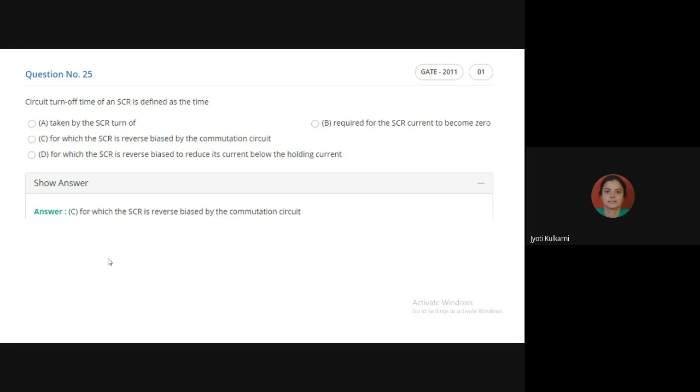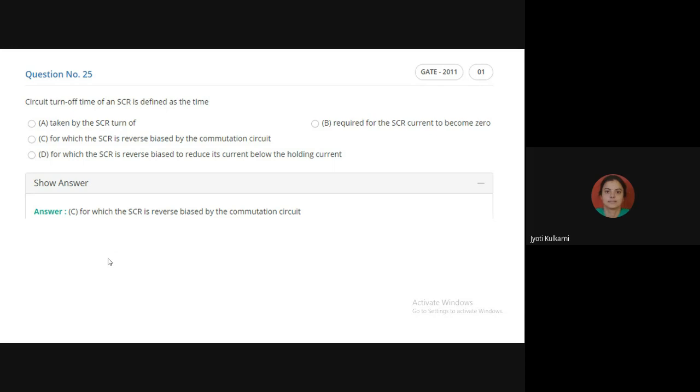Now, what will happen in this 0.5 microsecond? Whatever circuit I have decided, whatever circuit I have given on the board, may not be able to remove all the carriers which are present in the SCR. If you know the reverse recovery phenomena, what is it? That is related to turning off the SCR. So in this reverse recovery phenomena, what exactly are we going to do? We are going to remove all the majority carriers and minority carriers present in the device. And then we are going to turn off that device properly.